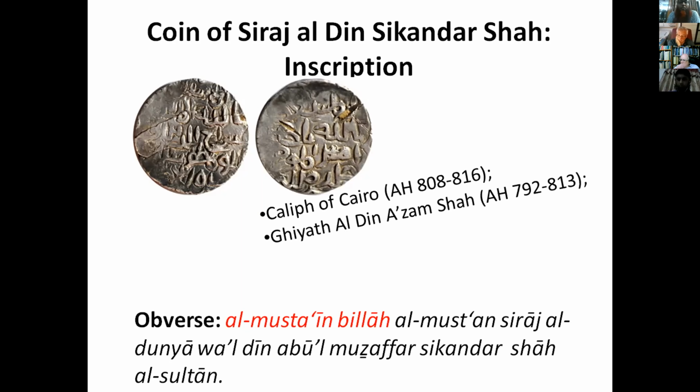And in Bengal, there was a Sultan Ghiyath al-Din Azam Shah, and his reign was 792 to 813 Hijri. So this belongs to this reign. Also, from historical texts, we find that there was a diplomatic relationship between Ghiyath al-Din Azam Shah and Al-Musta'in Billah of Cairo. Ghiyath al-Din Azam Shah sent gifts to Musta'in Billah, though they reached after the death of Azam Shah.